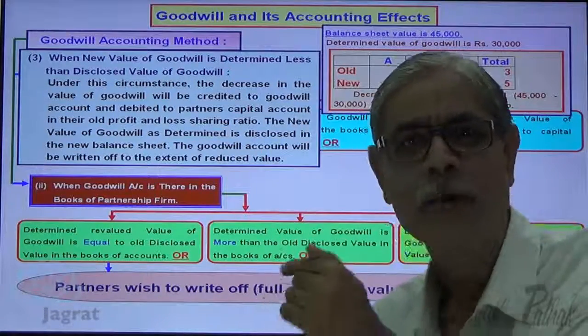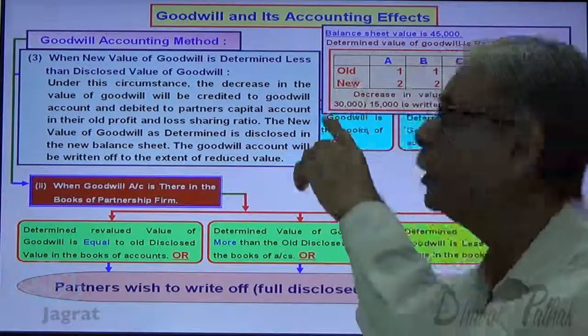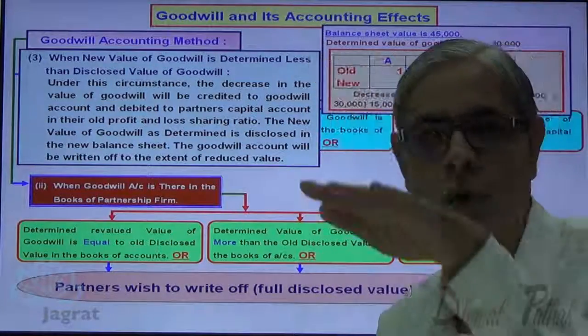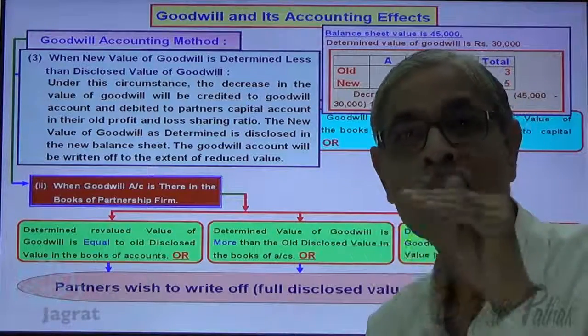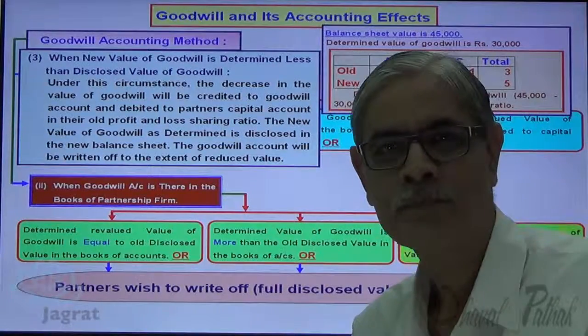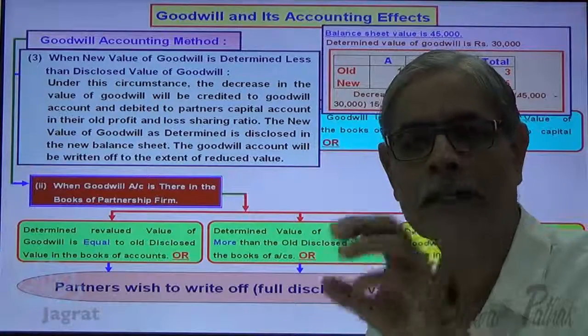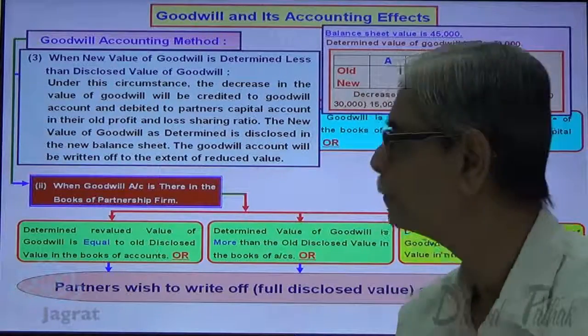When you credit goodwill account by 15,000, the value of goodwill 45,000 has gone down by 15,000. So it has gone to a level of 30,000. This is what has happened by writing off goodwill to the extent of 15,000.